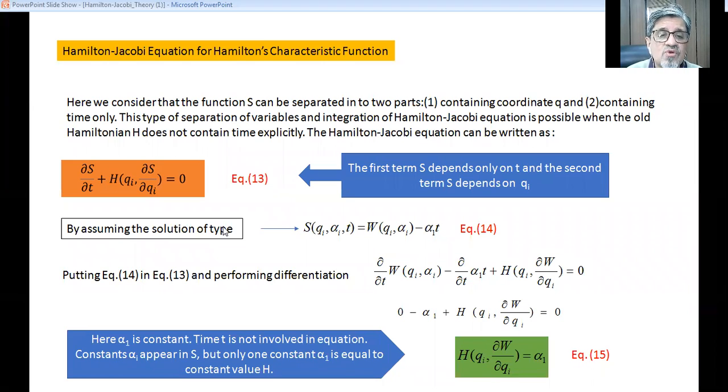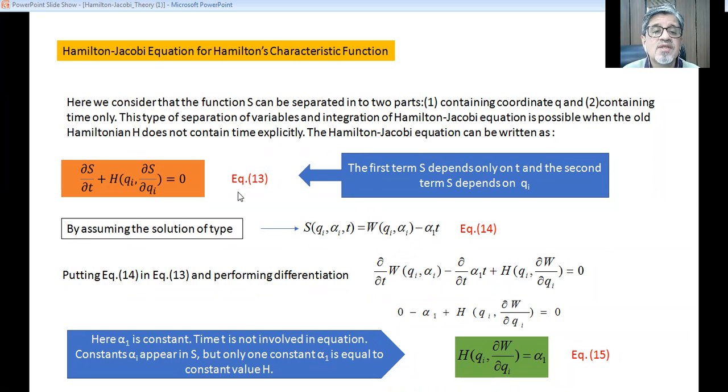By assuming the solution in time, this is the type of solution we have assumed: S as a function of qi, alpha i and t is equal to W(qi, alpha i) minus alpha 1 t. This is the time independent part and this is the time dependent part. Here you will not find any time, and here you will not find qi. So again, separation.